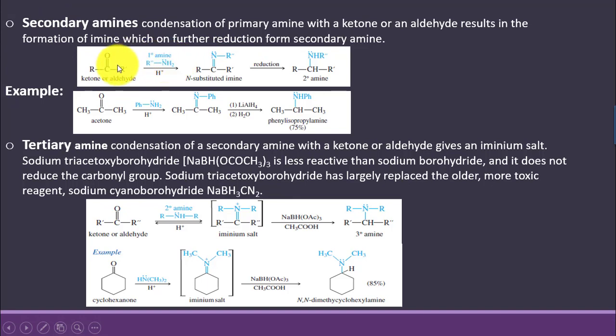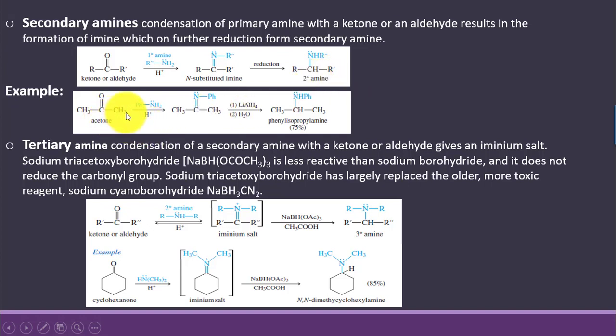Primary amine is made to react with an aldehyde or ketone, and imine is formed as an intermediate when carbon is double bonded with the nitrogen atom, that is called an imine. And imine in the presence of a suitable reducing agent like lithium aluminium hydride leads to the formation of secondary amine. As the starting material was primary amine, so the product will be secondary amine.